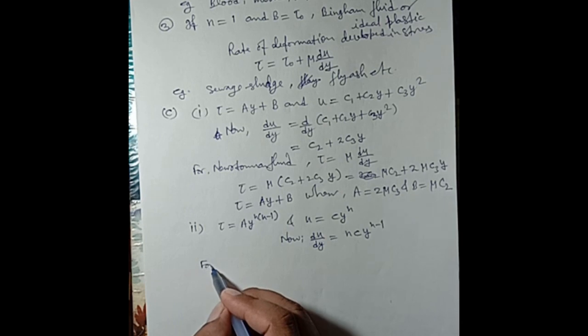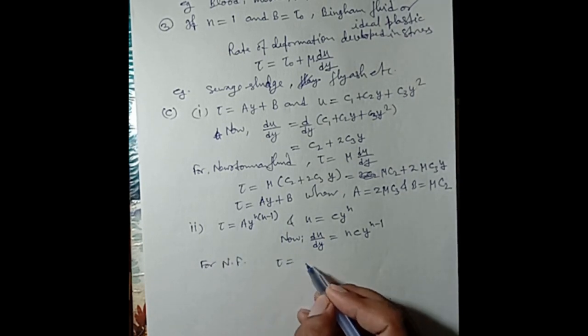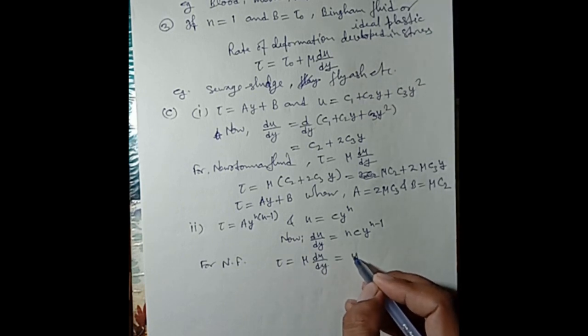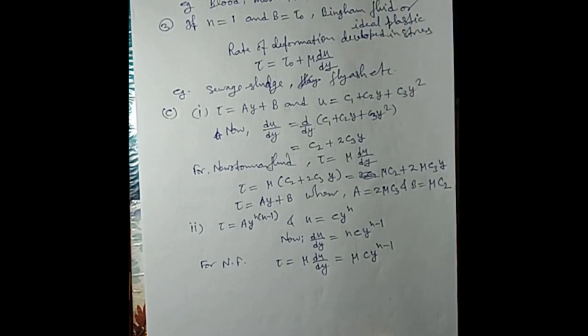For Newtonian fluid, tau equal to mu du by dy is equal to mu n c y to the power n minus 1. This expression does not conform to the given value of shear stress, and as such the fluid is non-Newtonian in character.